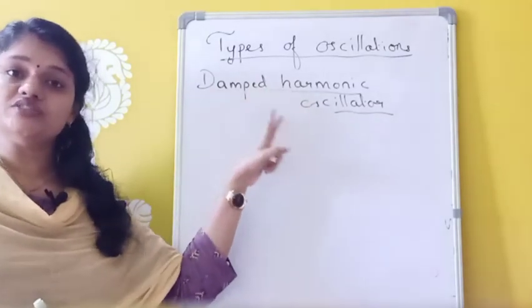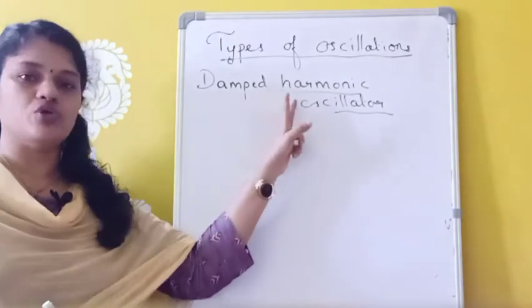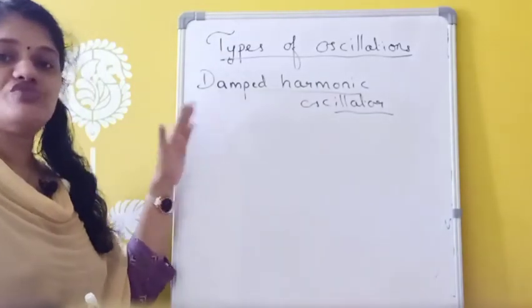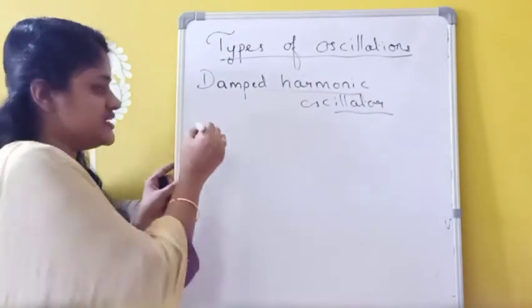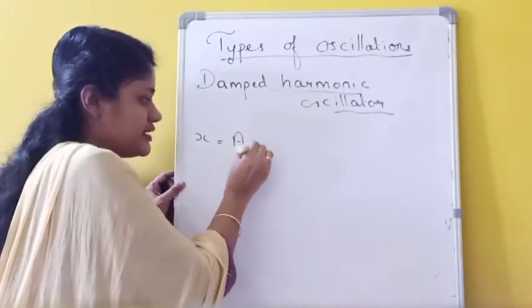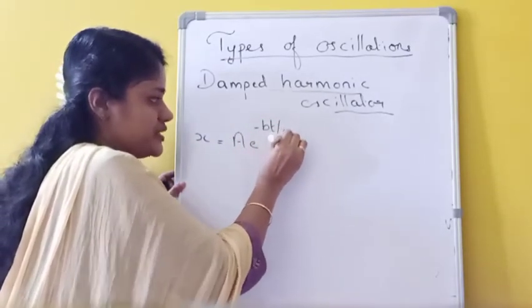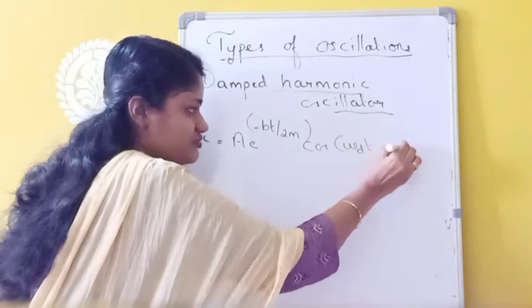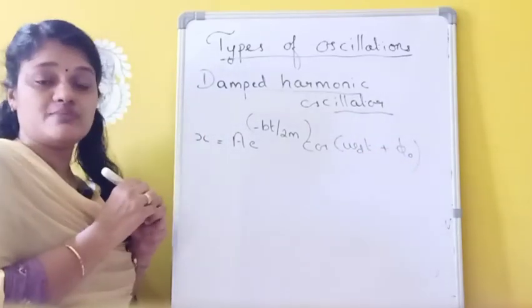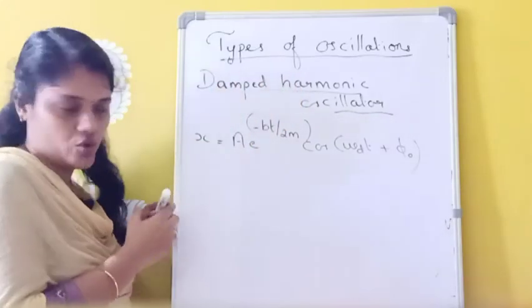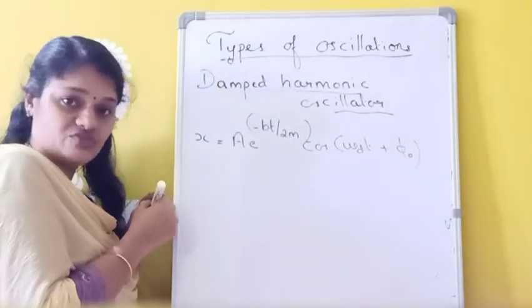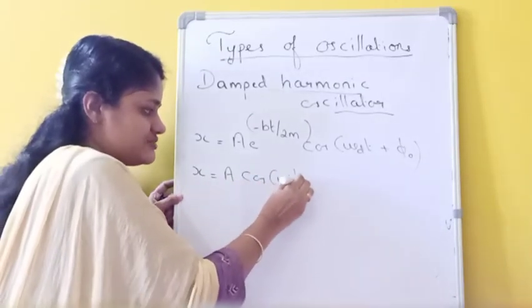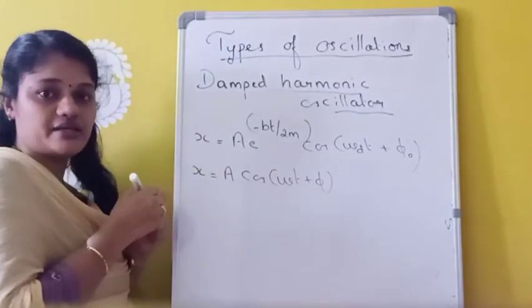Next is the damped harmonic oscillator. A device which executes damped harmonic oscillation is called a damped harmonic oscillator. The displacement of a particle executing damped harmonic oscillation is given by x equals a e raised to minus bt by 2m cos(omega_d t plus phi_0). In the case of free oscillation, the displacement is given by x equals a cos(omega t plus phi).